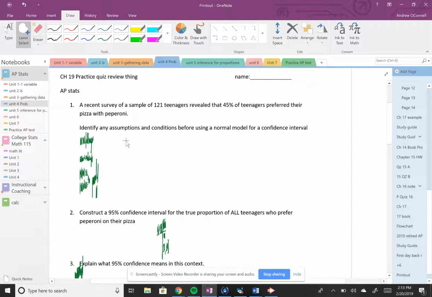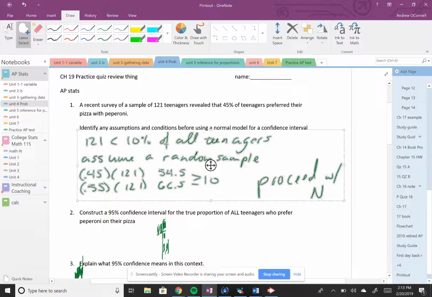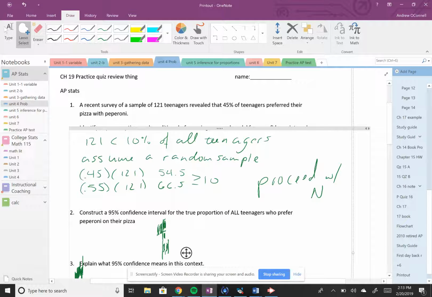All right, identify any assumptions. You should be thinking about the 10% rule, that there's a random sample. It doesn't say it, so you have to assume it's a random independent sample, and then prove that you can have 10 successes and 10 failures, which is this 45%, the p hat, which means 55 would be q hat, and our n is 121. All of these check out just fine, so we proceed with a normal model.